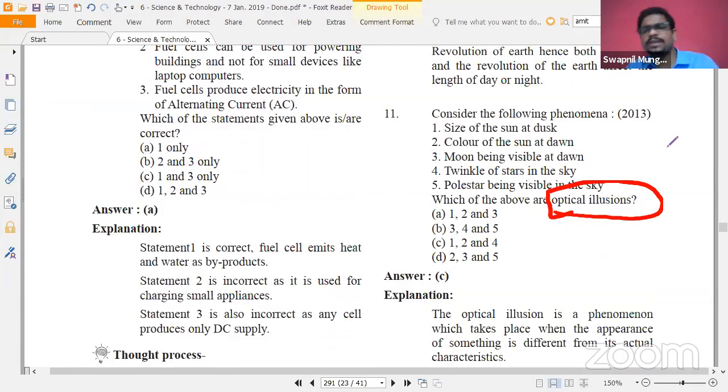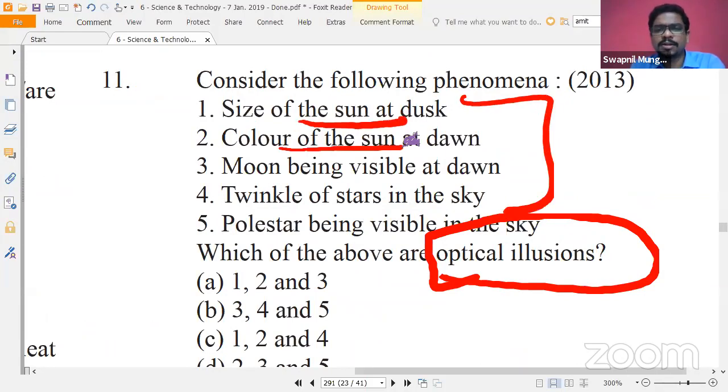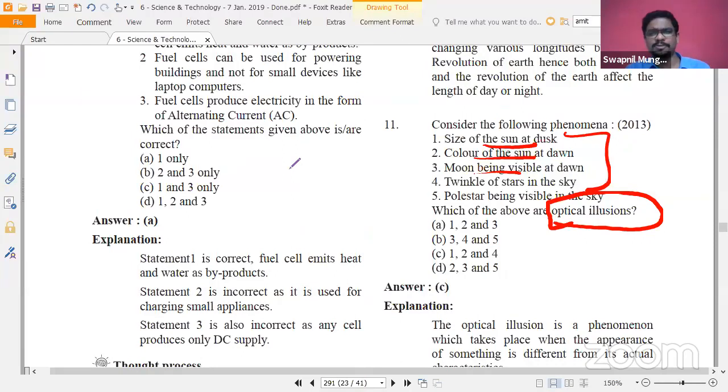And again, as you can see, the application of science in daily life: size of the sun at dusk, color of the sun at dawn, moon being visible at dawn. All these things are very basic things which you observe daily in your life. So you have to just keep your eyes open, be curious, ask the question why about whatever is happening in front of you, without just letting it happen, thinking I don't have to do anything with it. So just be curious, ask questions and get answers to that. Nothing else than that.